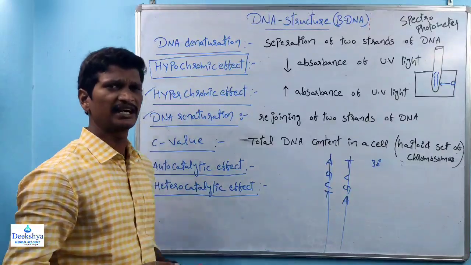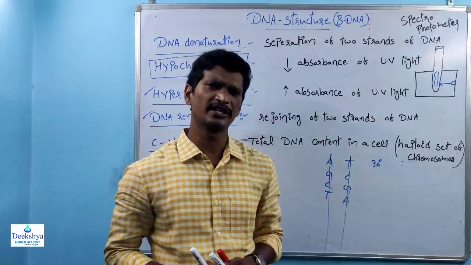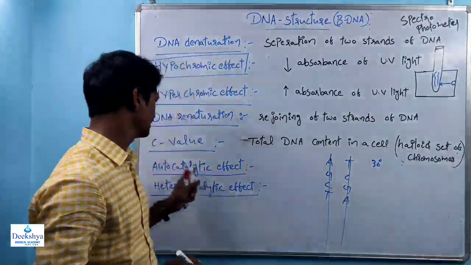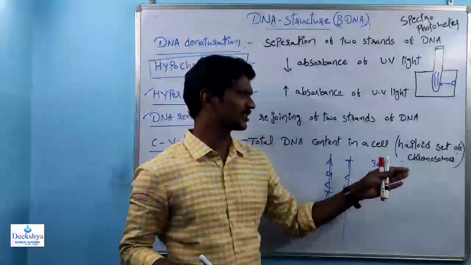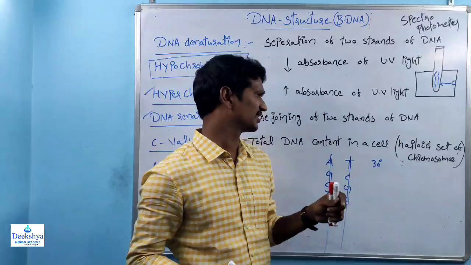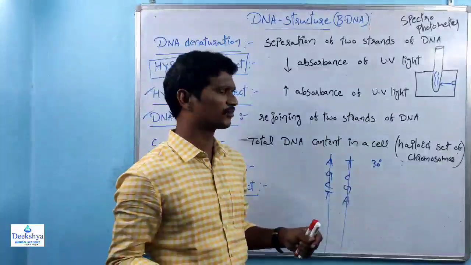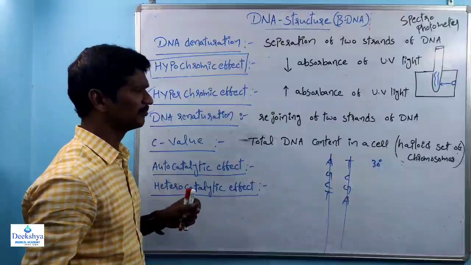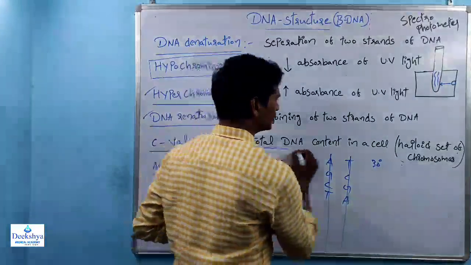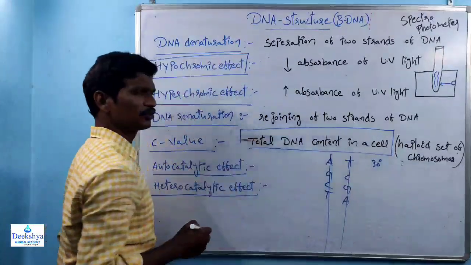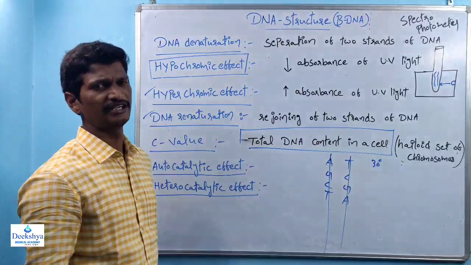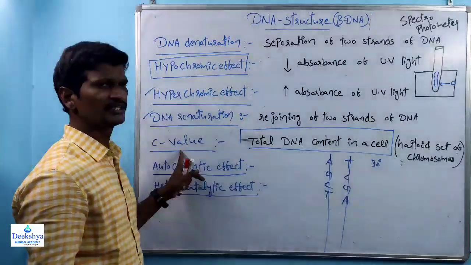C value. The total genome content of a cell is called the C value. Especially, the haploid set of chromosomes is called that. Some books say the haploid set of chromosomes is called the C value, but the majority of books say that the total DNA content of a cell is called the C value.